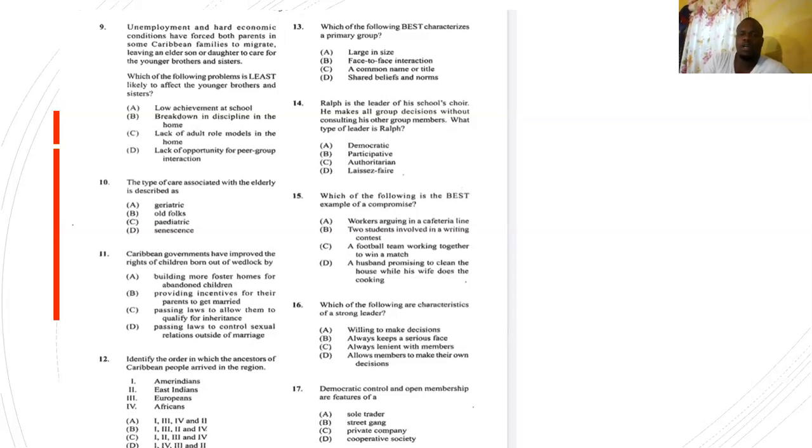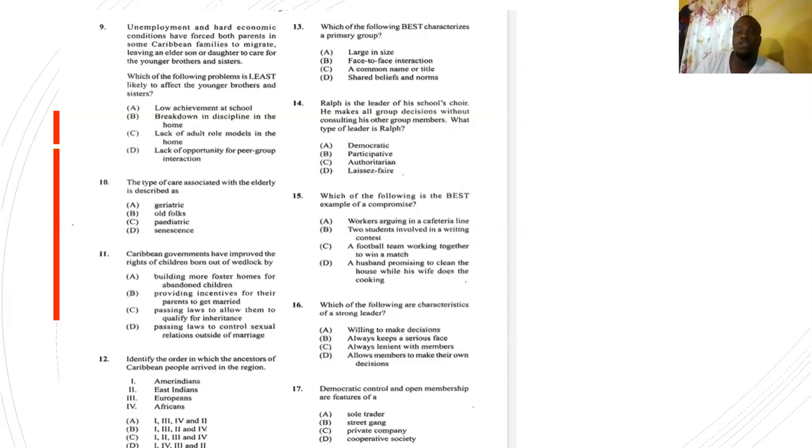Number 15, which of the following is the best example of a compromise? Is it A, workers arguing in a cafeteria line, B, two students involved in a writing contest, C, a football team working together to win a match, or D, a husband promising to clean the house while his wife does the cooking, right? Can't be A, because if they're arguing, there's no compromise there. B, two students writing, no, that is competition, so no compromise there. Football team working together to win a match, not compromise, actually working together to achieve a particular goal.